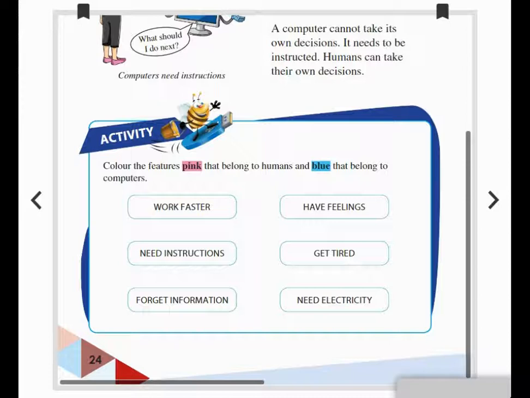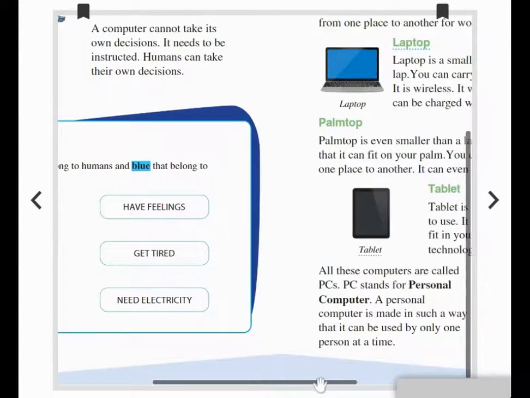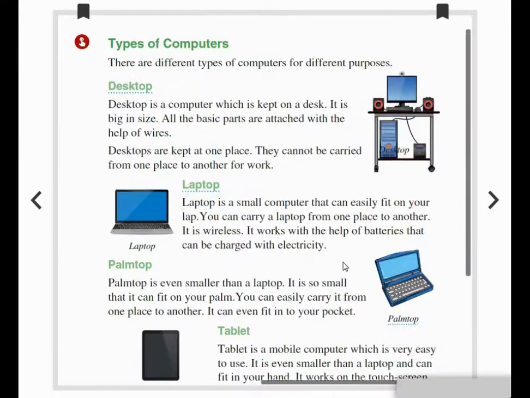And see here the next page, types of computers. So there are different types of computers for different purposes. First, let's see about desktop. What is desktop? The computer which you are using in your school lab, isn't it? They are called desktop.